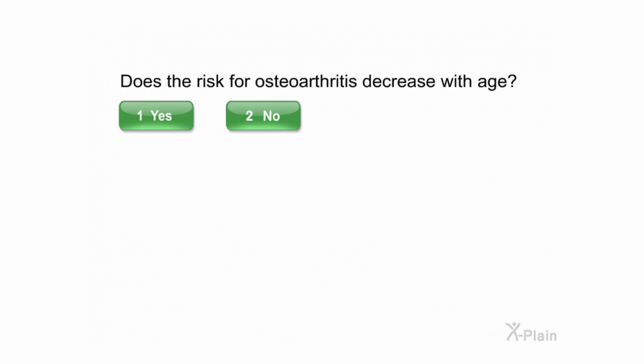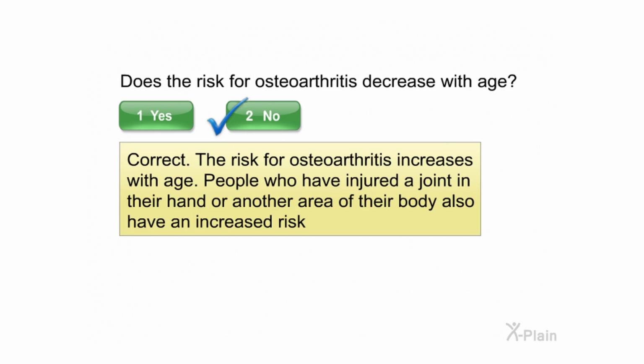Does the risk for osteoarthritis decrease with age? Select yes or no. Correct. The risk for osteoarthritis increases with age. People who have injured a joint in their hand or another area of their body also have an increased risk.